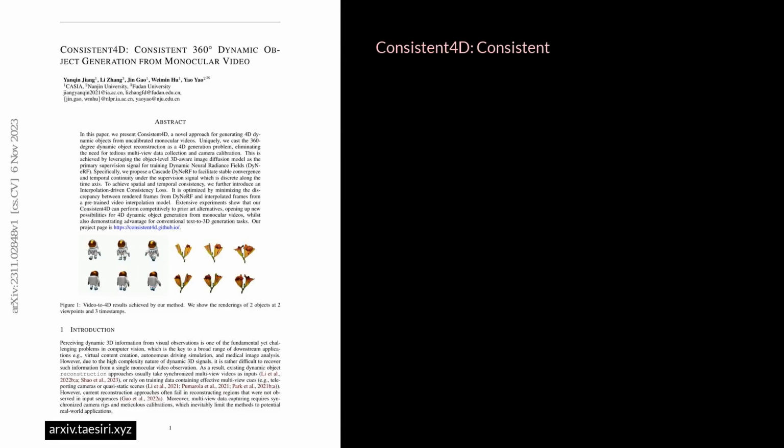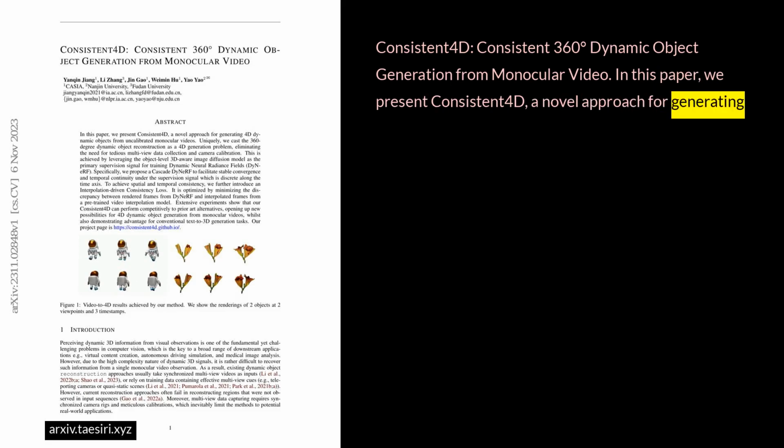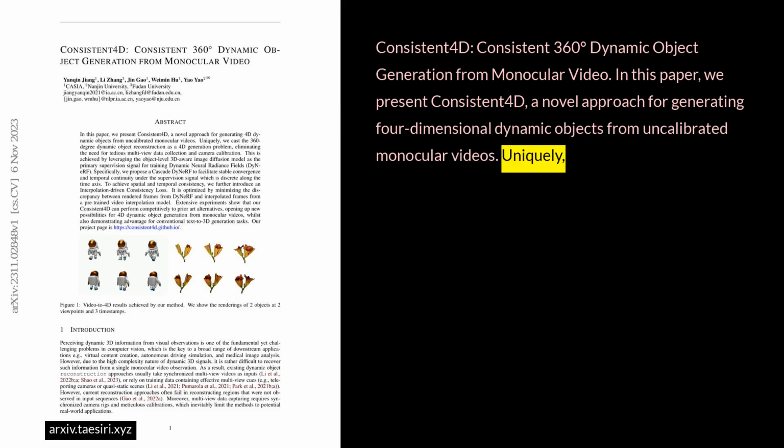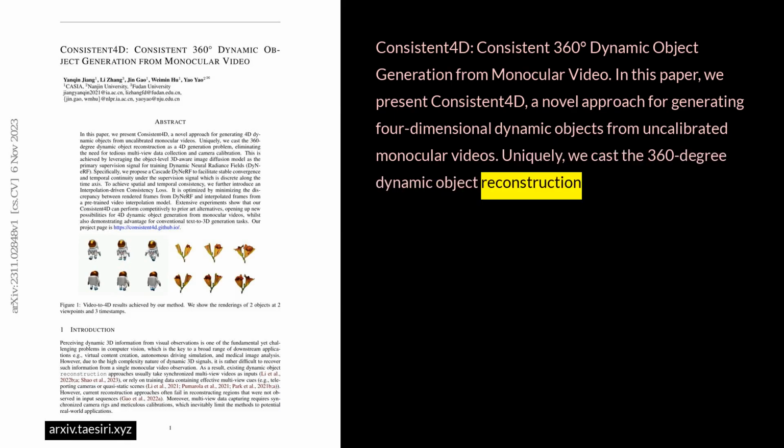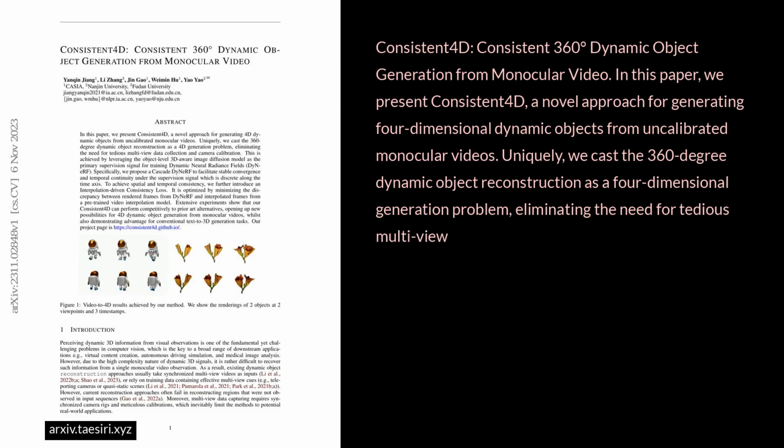Consistent4D: Consistent 360-degree dynamic object generation from monocular video. In this paper, we present Consistent4D, a novel approach for generating four-dimensional dynamic objects from uncalibrated monocular videos. Uniquely, we cast the 360-degree dynamic object reconstruction as a four-dimensional generation problem, eliminating the need for tedious multi-view data collection and camera calibration.